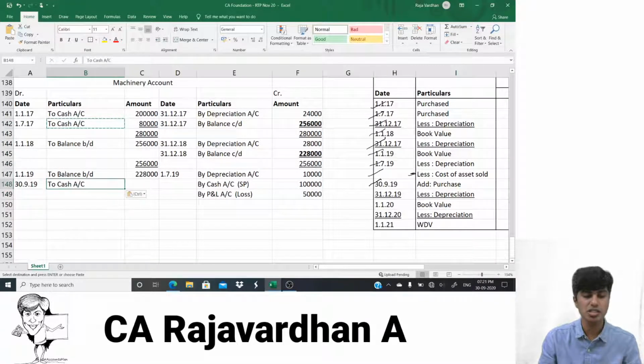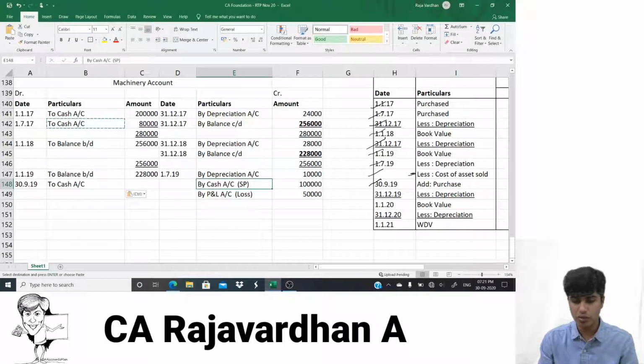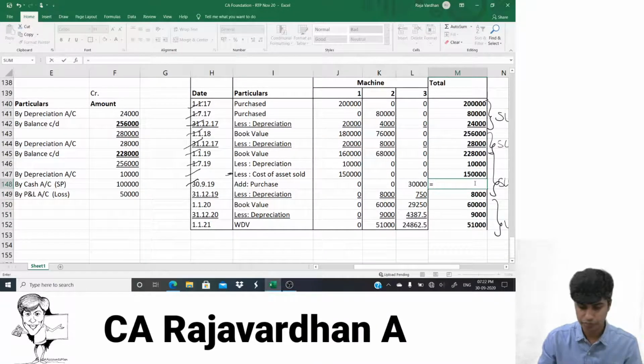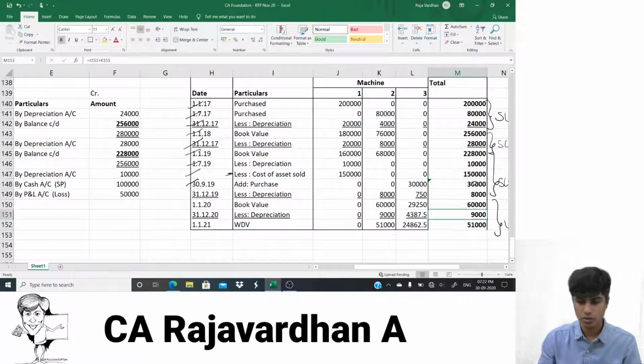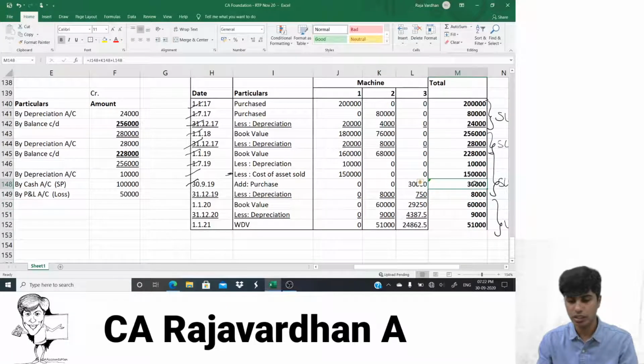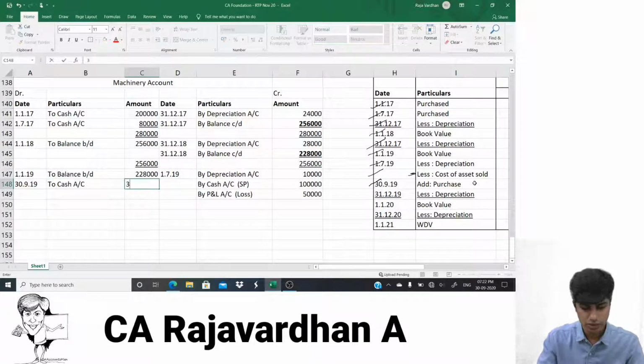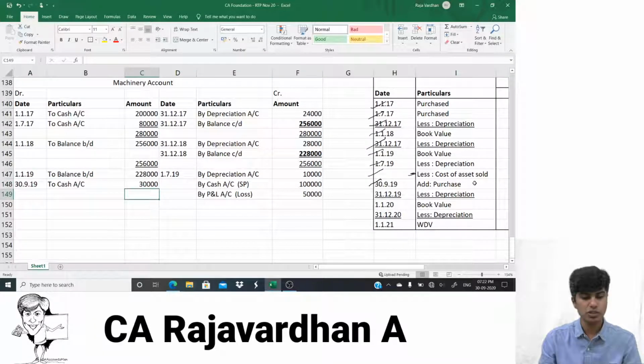Which machine is this? This is machinery 3. What is the amount? Just see, how much is it? It is 30,000. Oh, I forgot that. The total column has not come. Don't worry, we'll check that. So 30,000 is the value of the asset purchased. So I'll write here 30,000. Perfect, no problem.